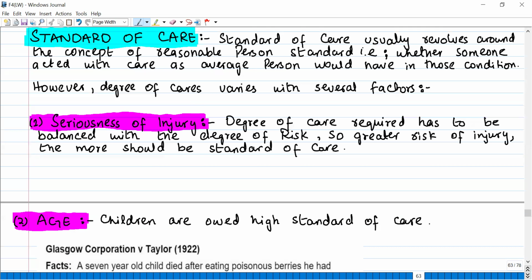So if the risk is more that the other party can suffer injury, then you have to show a higher standard of care. Now there's a case in your book as well, Haley versus London Electricity Board, in which there was some maintenance work going on at the side of the road. Because of that, they had to dig a hole. It was a regular area where people walk. So in front of the hole, they put up a notice board that maintenance work is going on and there's a hole, so please be aware. They put that notice so that the area should be safe.